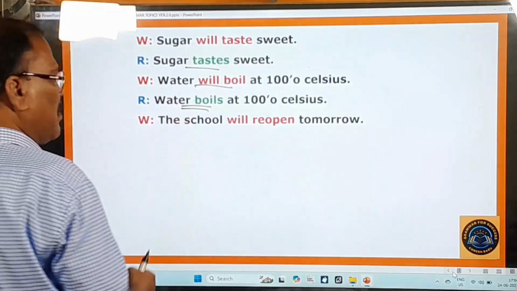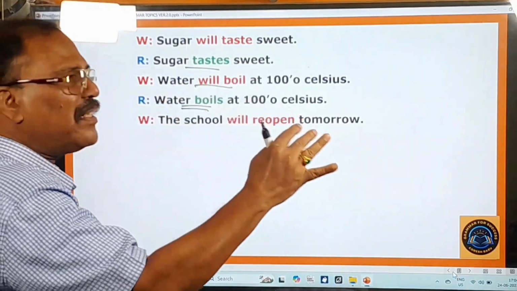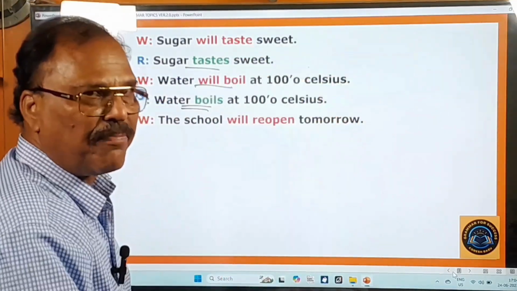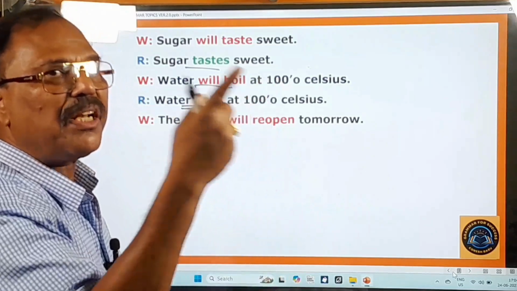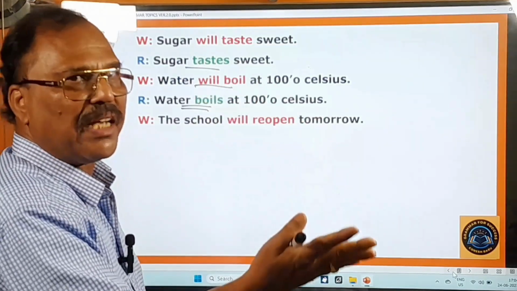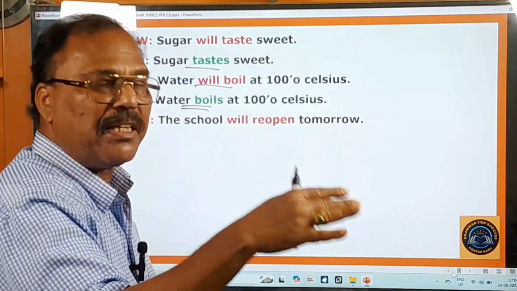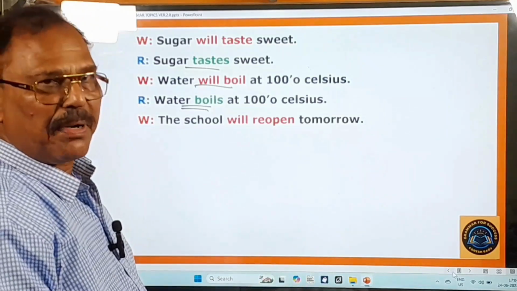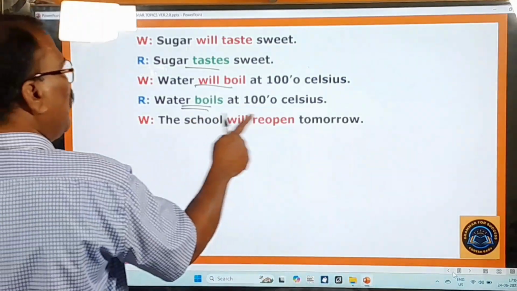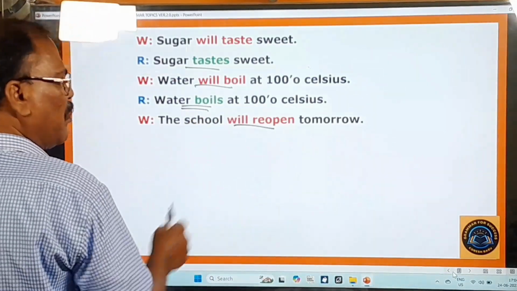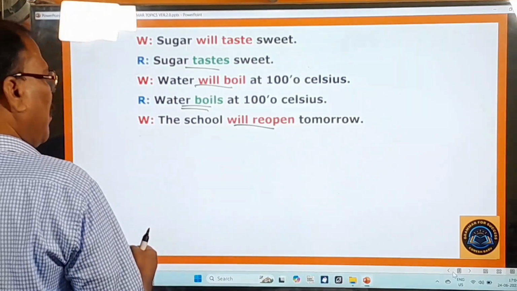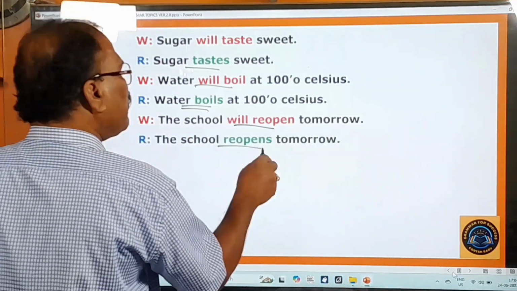Now, one more example is there. It is indicating a definite near future action. All definite near future actions must be expressed only in the simple present. And here you see, "The school will reopen tomorrow." Here you should not say that. You have to say, "The school reopens tomorrow."